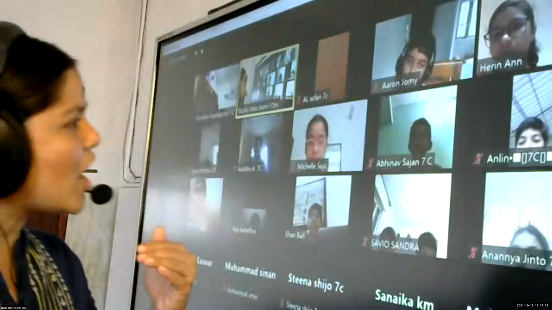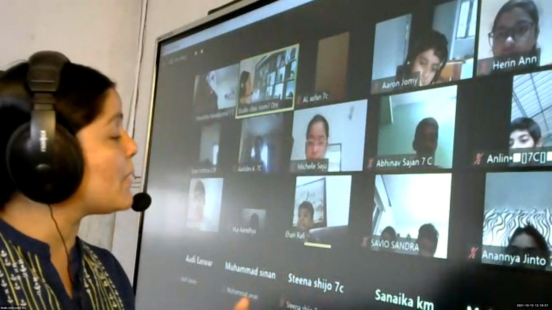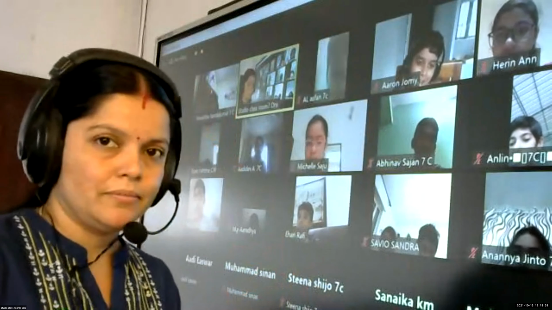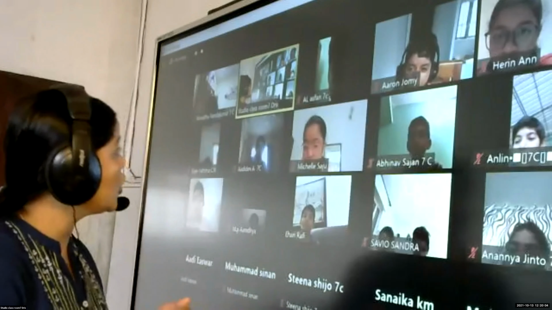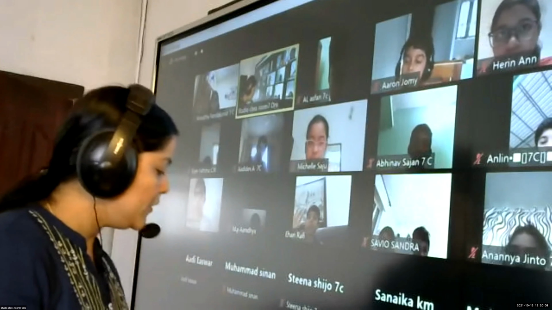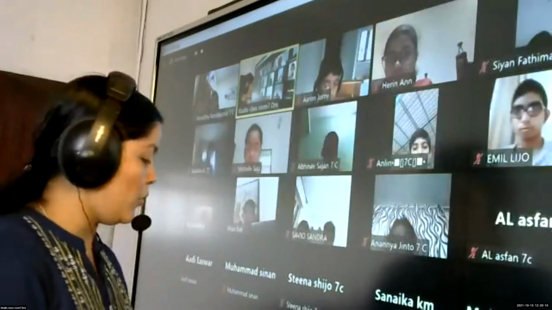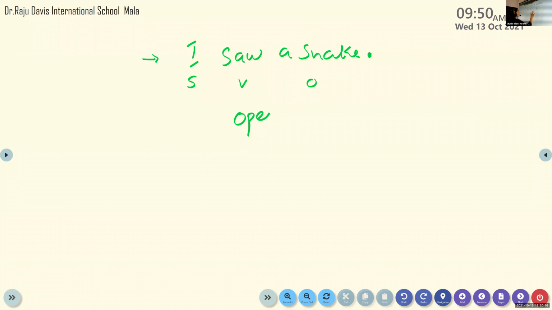Usually, when you start your imperative sentence, remember, we have to start our imperative sentence with a verb. Even if it is an imperative sentence, remember, you have to begin your imperative sentence with a verb. Example: open the door. If I write this example over here, I have to begin with "open the door." This is your example for an imperative sentence. This is a command.